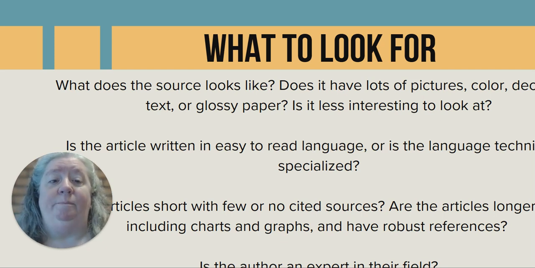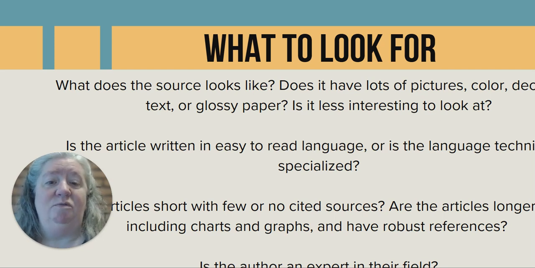Things to look out for. Scholarly sources are often visually unappealing. They have plain text or boring colors, and there's not much to catch the eye. Popular sources are often printed on glossy paper with fun fonts, bright colors, and lots of images. So let's look at a couple of each.